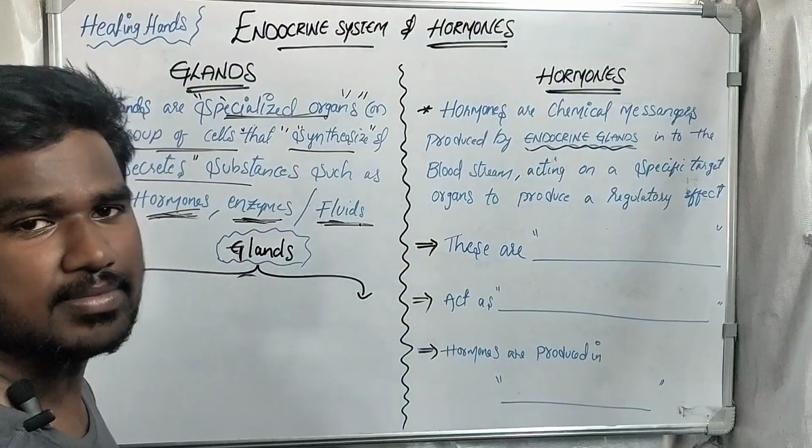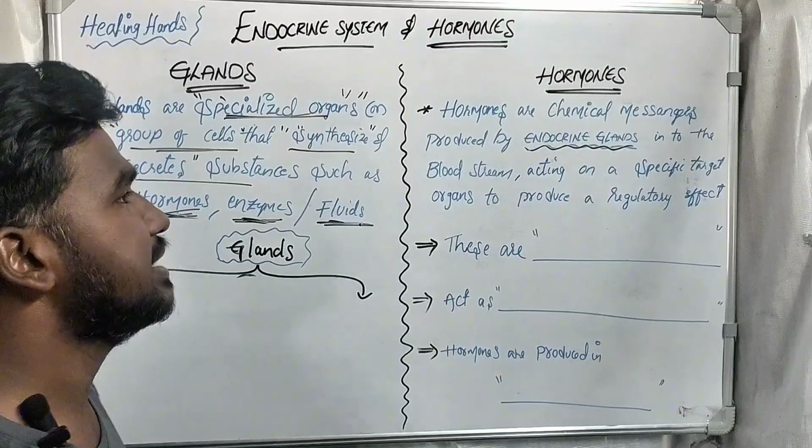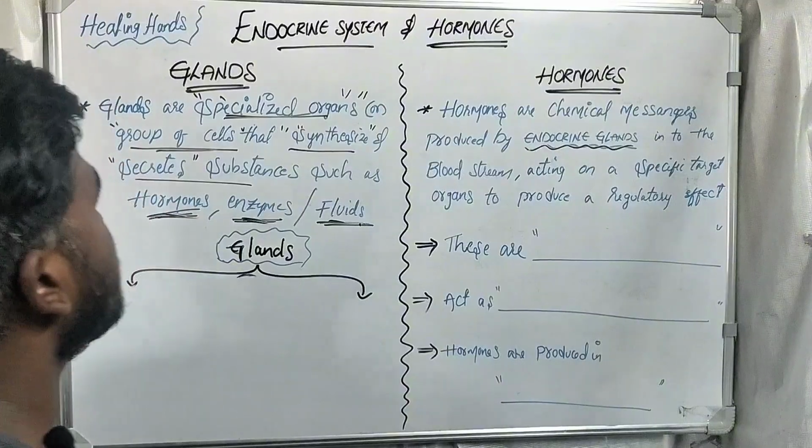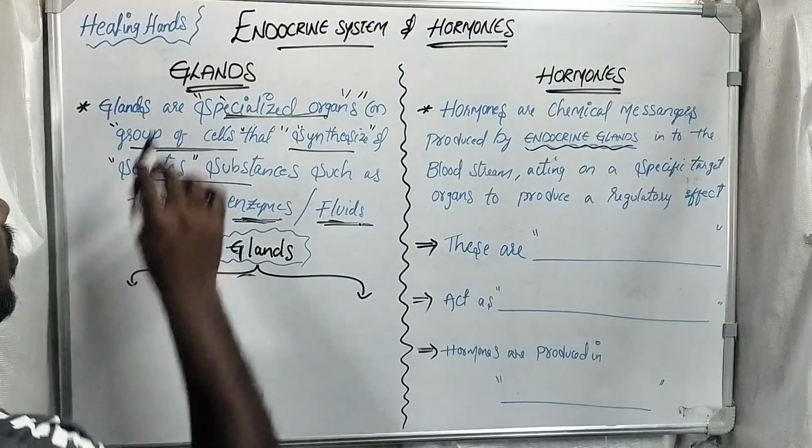Before starting the endocrine system and hormones, we should know what glands are, the types of glands, and hormones and the types of hormones. Okay, first, coming to glands. What are glands?